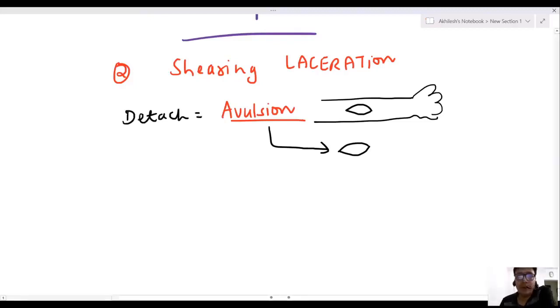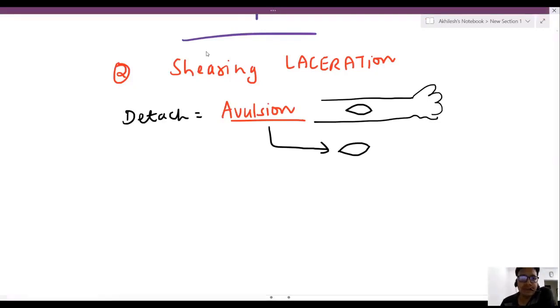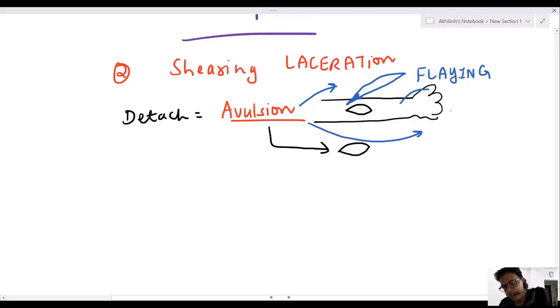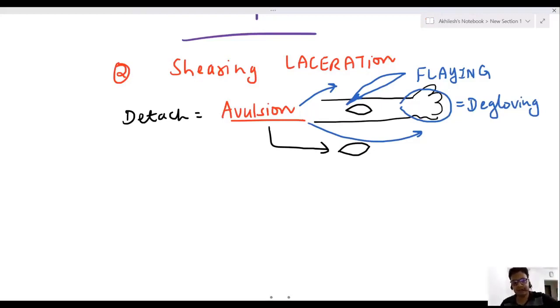Now, sir, I will tell you two types of avulsion. One type is where tissue is separated with attached margin. This is known as flaying. And another type where skin just comes out like a glove. This is known as degloving. Just like a glove is coming out, it is degloving. I will show you the picture. Then you will realize what this is.